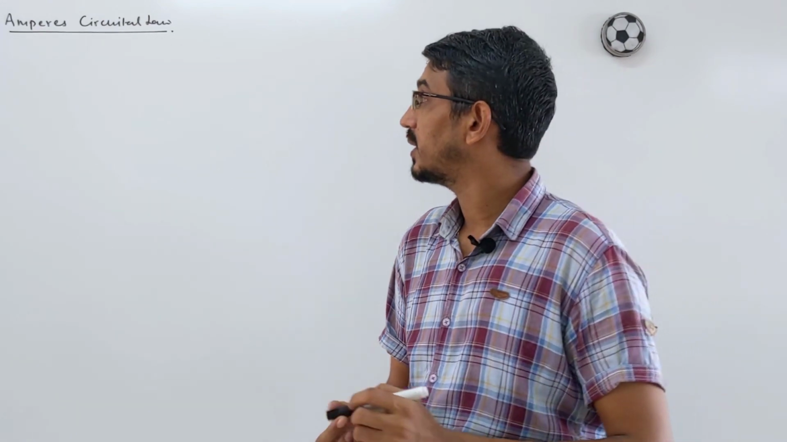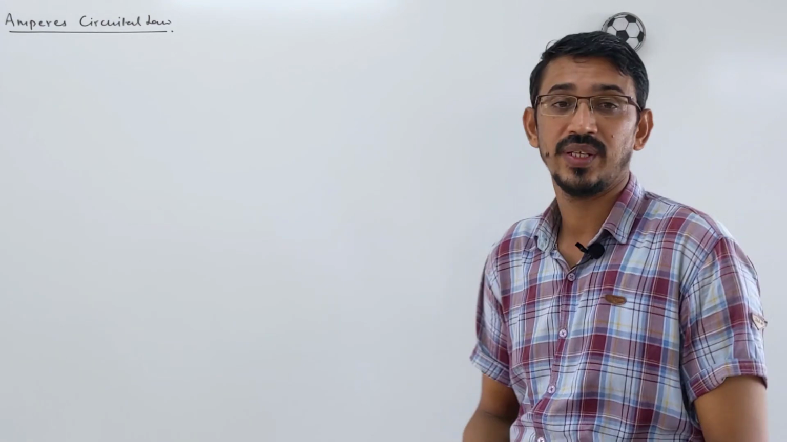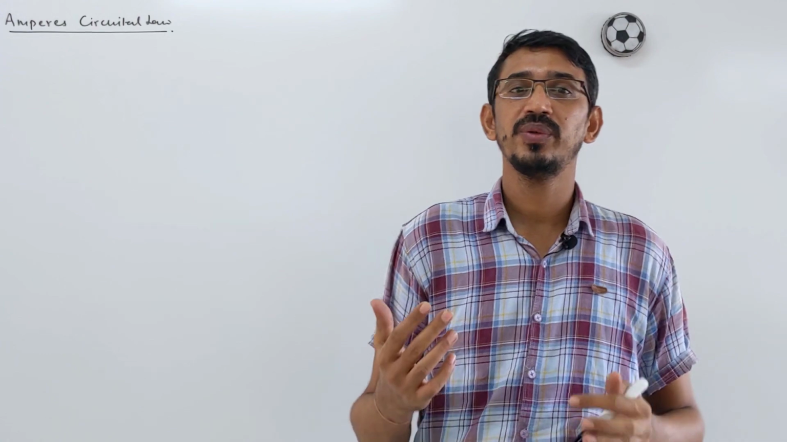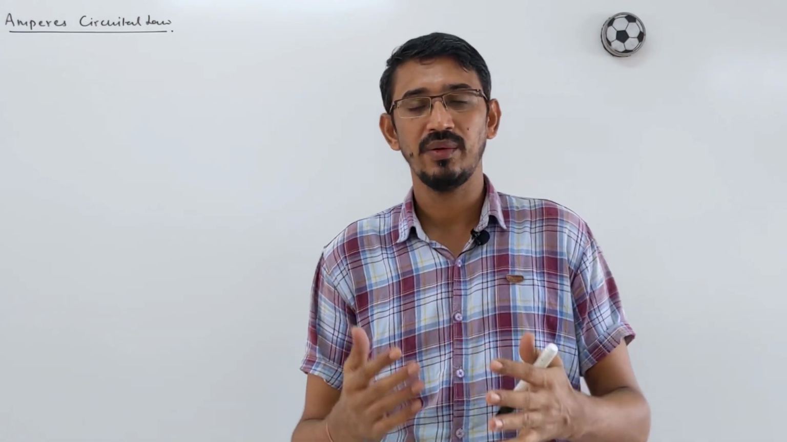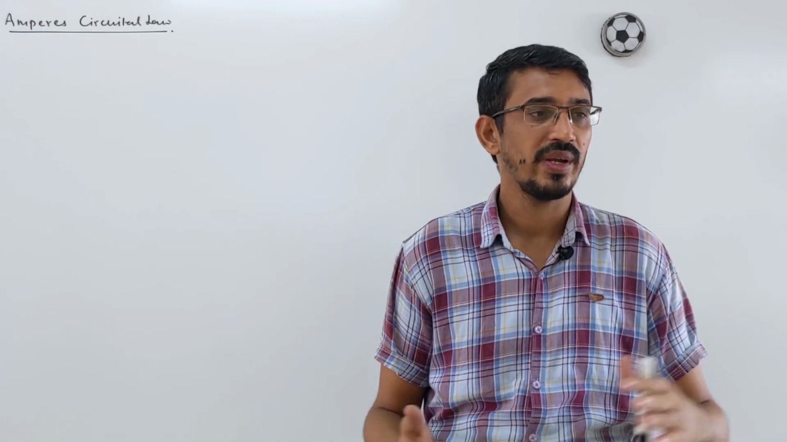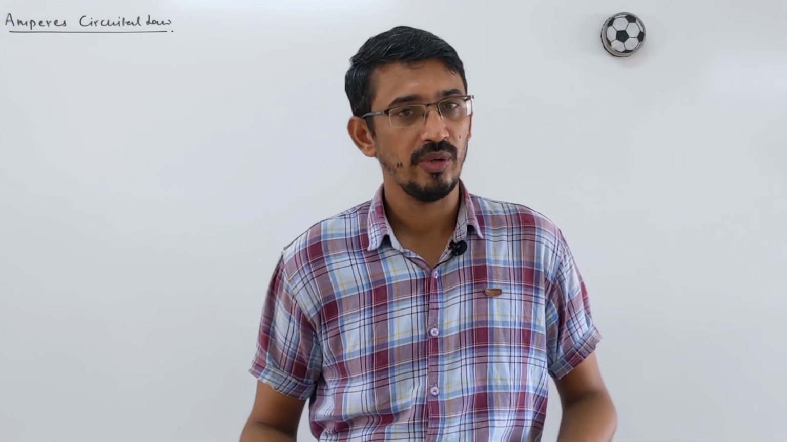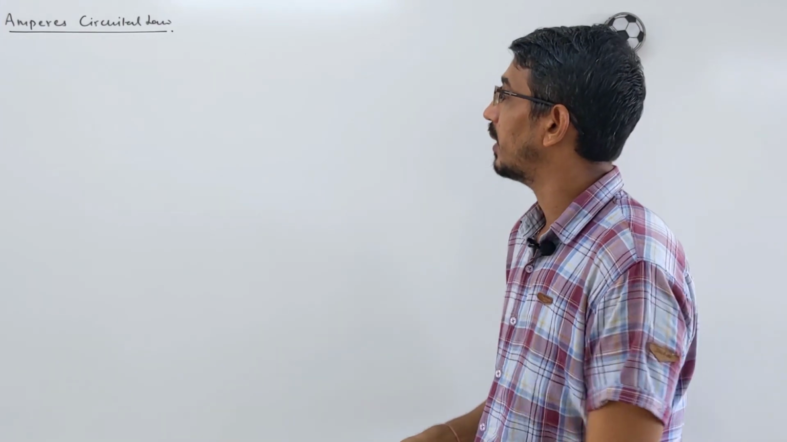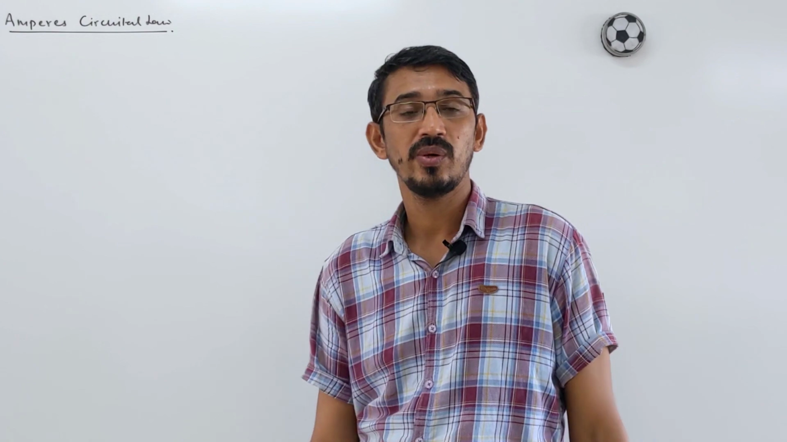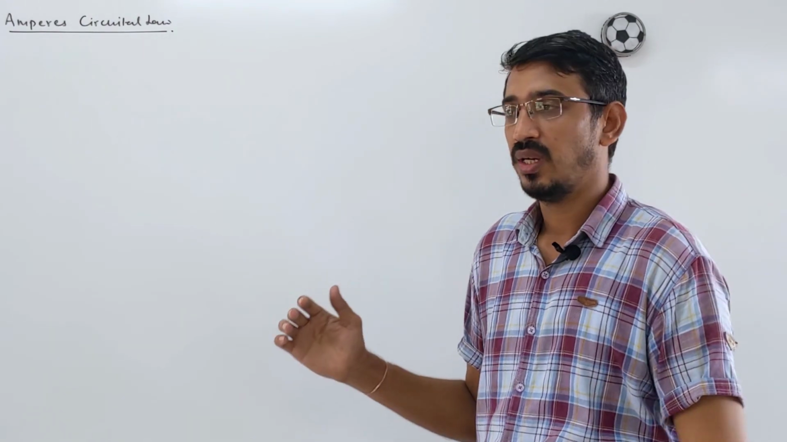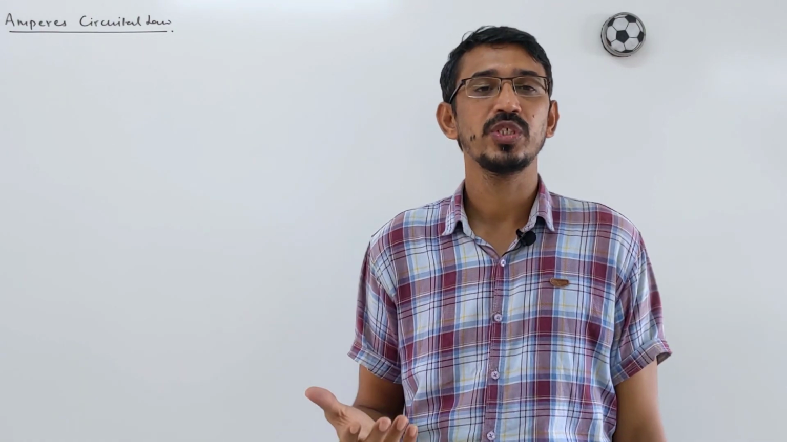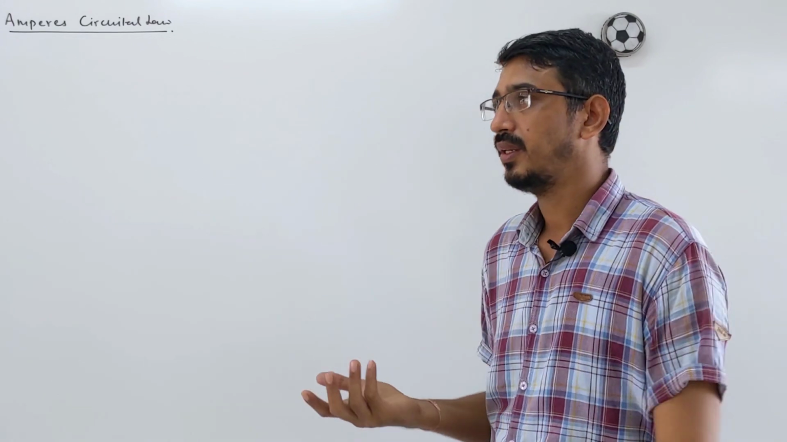Welcome back students. In this lecture we are continuing our chapter on the magnetic effect of current. In the previous lecture we learned about the Biot-Savart law and how we apply it to an infinitely long wire and a circular loop. Here we are learning another law, called Ampere's circuital law, and we will see some applications, like the magnetic field due to a solenoid, a toroid and a cylinder.